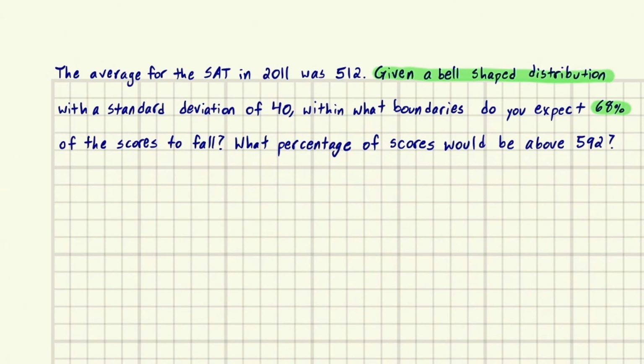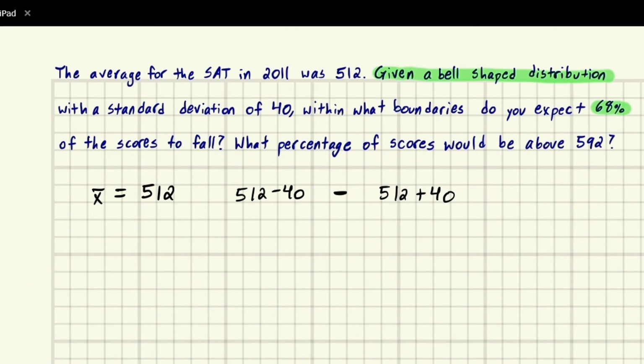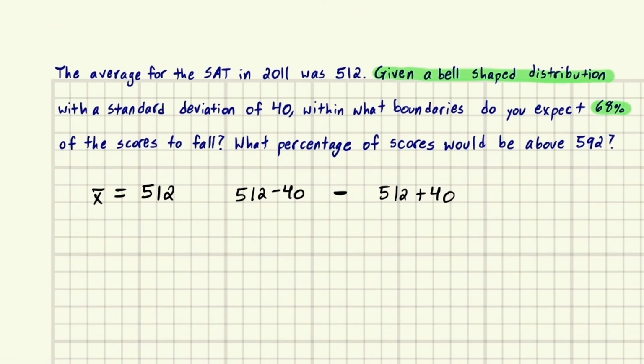So we're told that the average is 512. So here's 512, and we want to go within a standard deviation of 40. What do you expect to be 68%? By the empirical rule, that means one standard deviation above and below the mean. So we take 512 and go down 40, and then up 40. This is a plus-or-minus sign: 512 minus 40, and 512 plus 40.